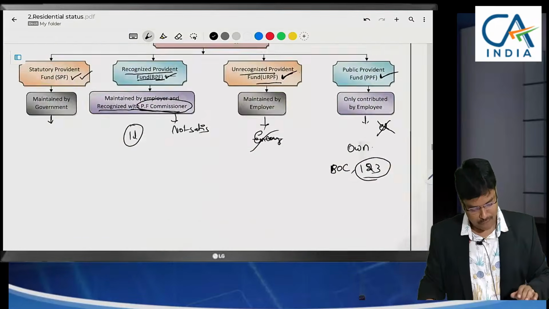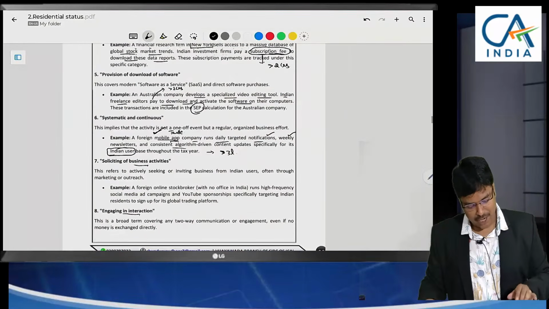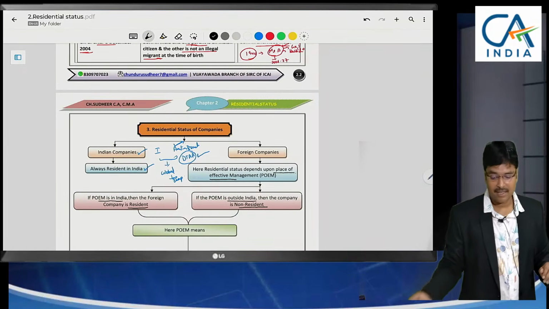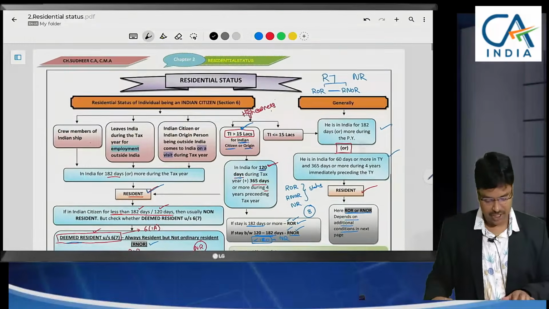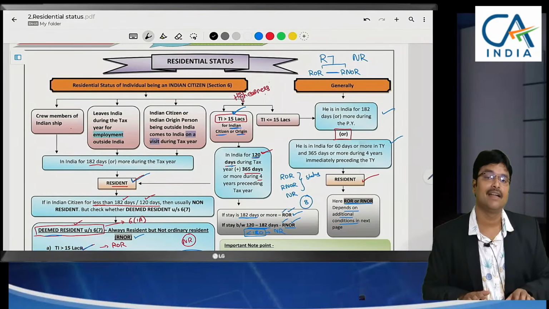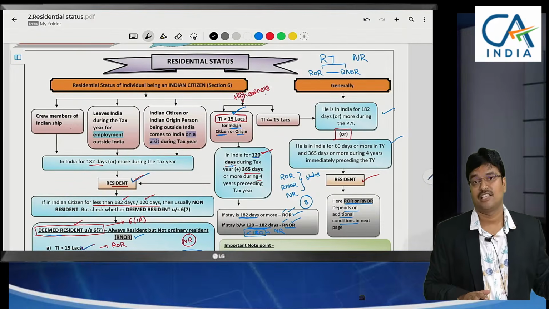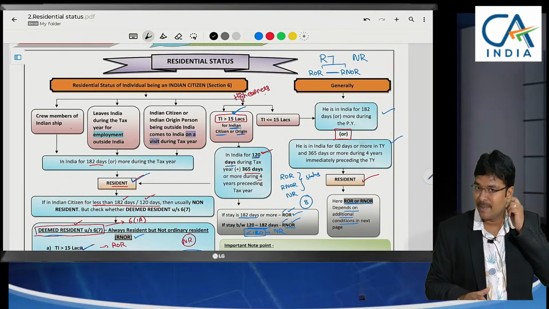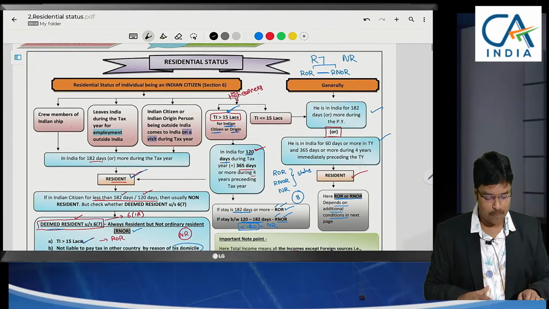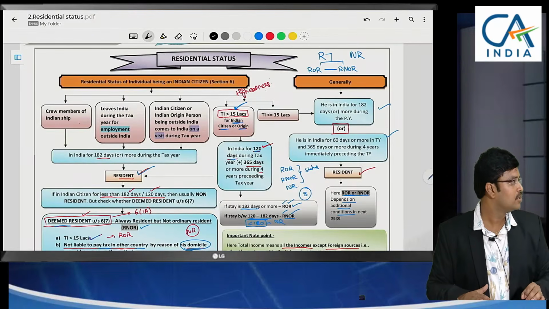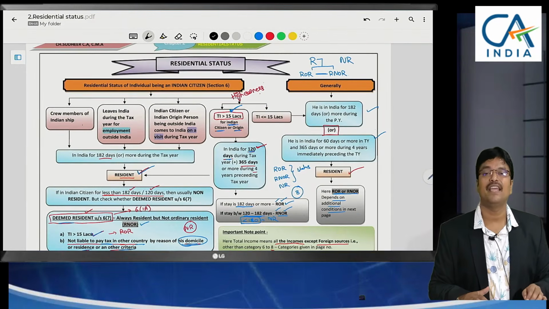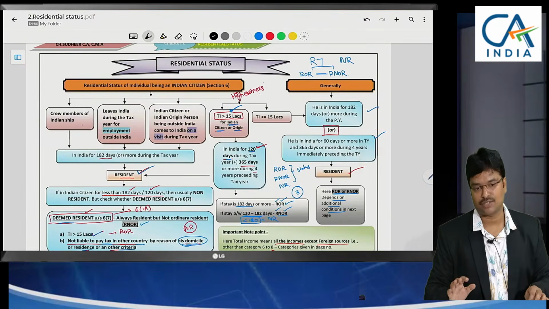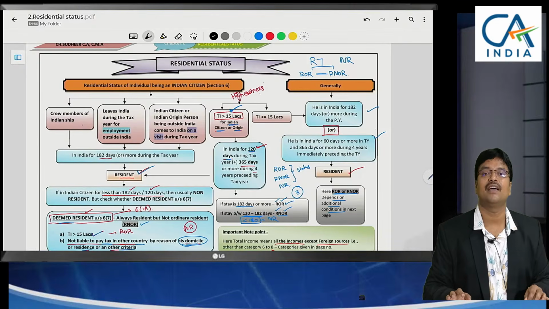So today we have finally concluded the entire chapter on residential status, beginning with the Indian citizen definition to residential status of ROR, RNOR, NR, till the conclusion of substantial value of assets in India. Entire aspects have been discussed with many practical examples. So I hope the concept is very useful to you. In the next session we will begin with the heads of income: salary, house property, business, capital gain and other sources. So next session we will begin with salary.